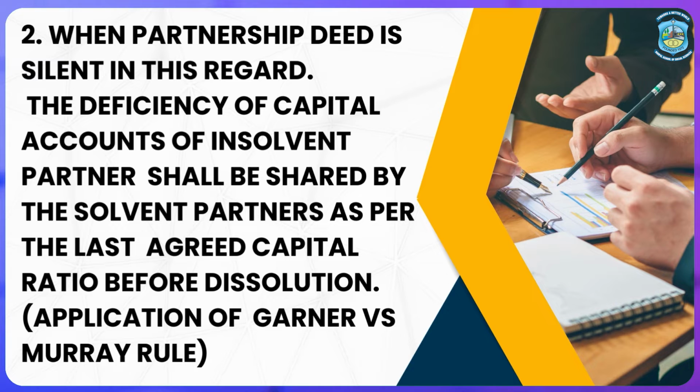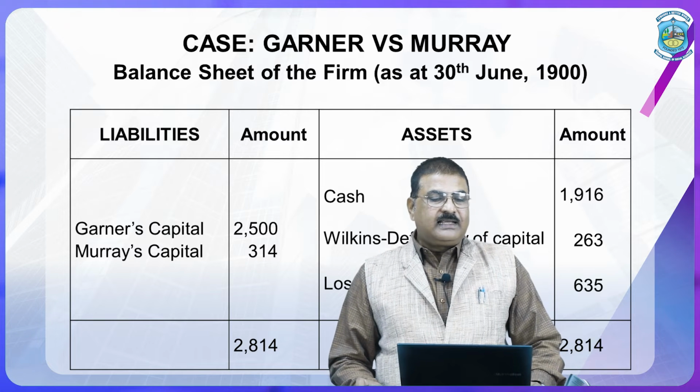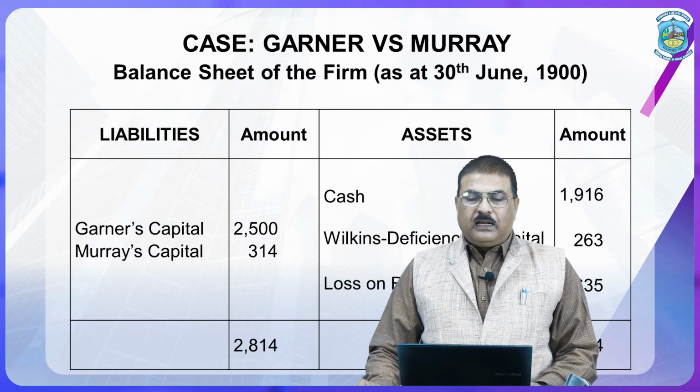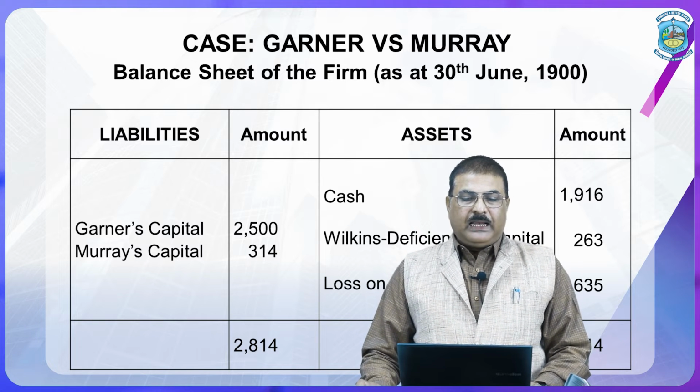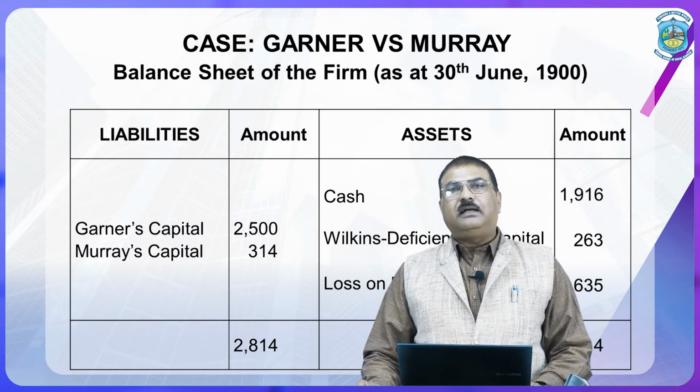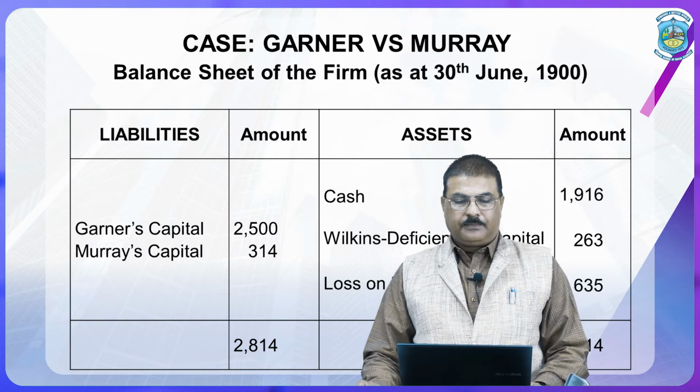Now we are going to discuss the important guideline and verdict of the court that is very popularly known as the Garner versus Murray rule. This is the case Garner versus Murray, balance sheet of the firm as at 30th June 1900.